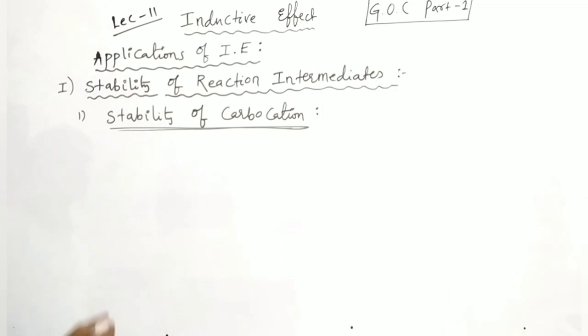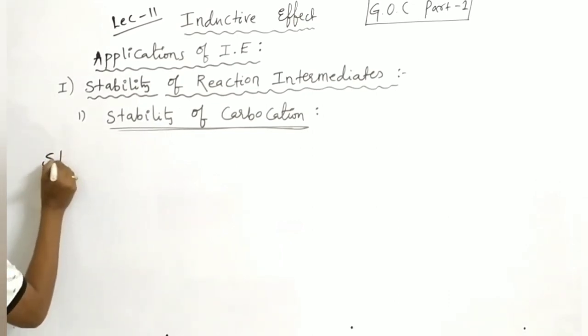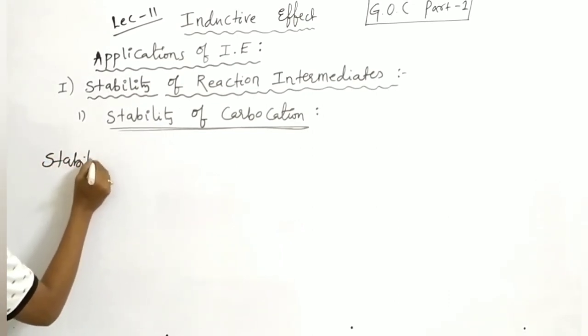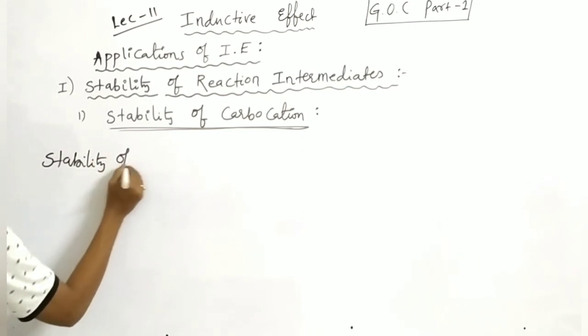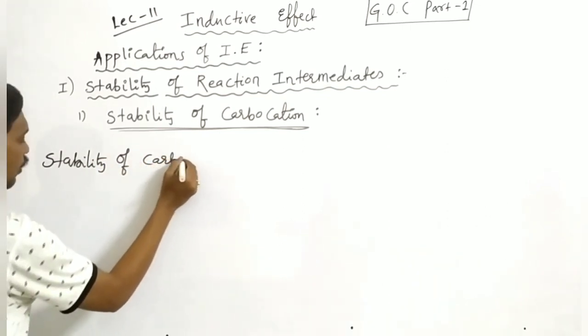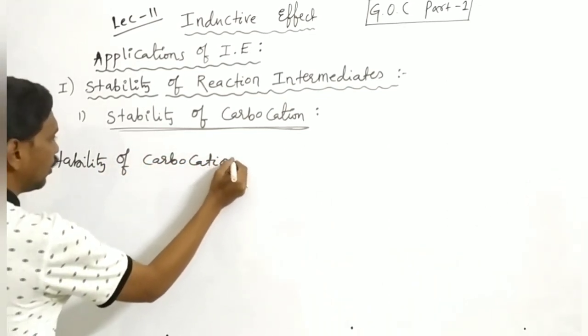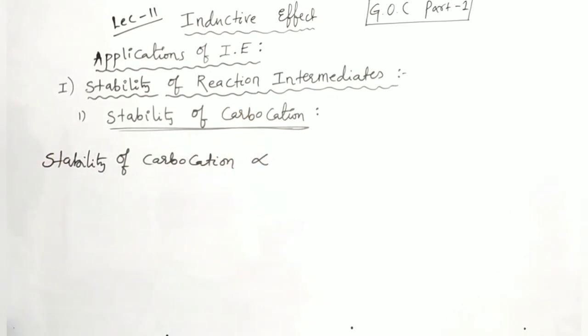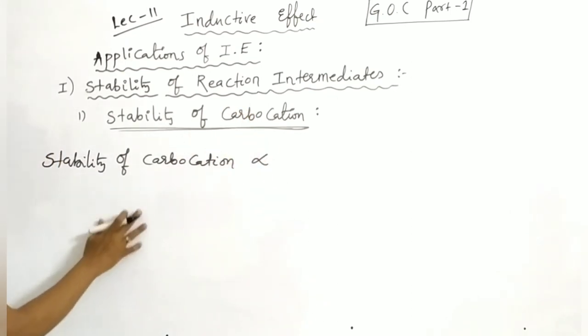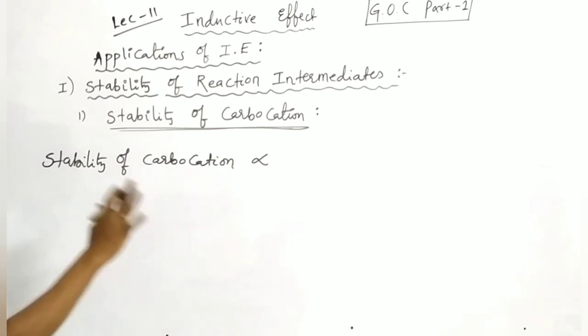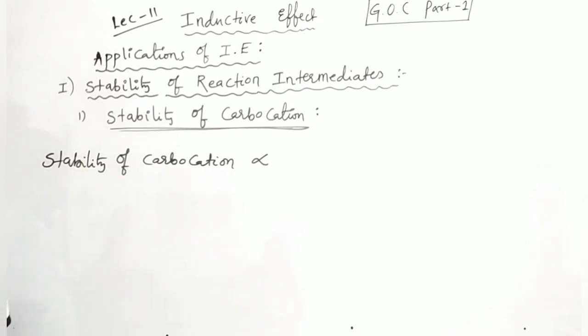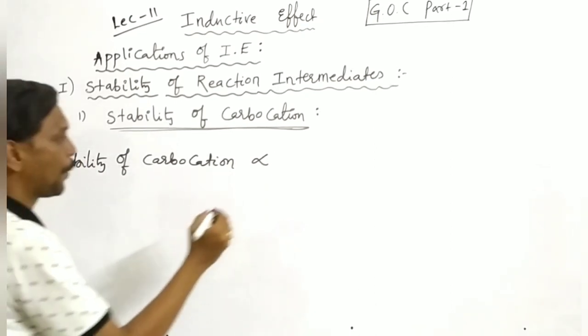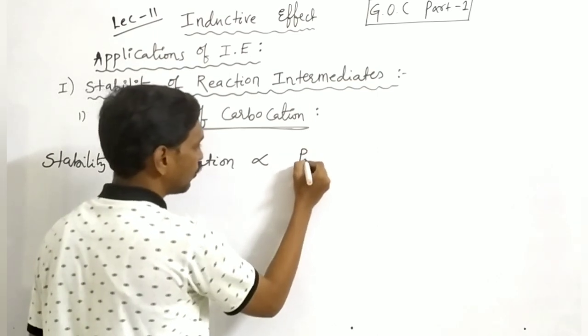Okay, here the stability of carbocation is directly proportional. Okay, this is most important.